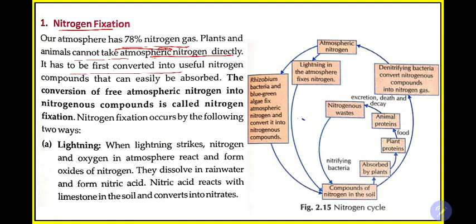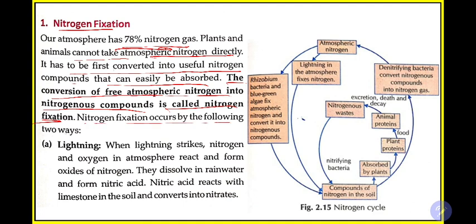It has to be first converted to useful nitrogen compounds that are easily absorbable, forms which we and plants can absorb. The conversion of free atmospheric nitrogen into nitrogenous compounds is called nitrogen fixation. So what is nitrogen fixation? The conversion of unusable nitrogen N2 gas from the atmosphere to a usable form which plants can use is known as nitrogen fixation. You are fixing it.